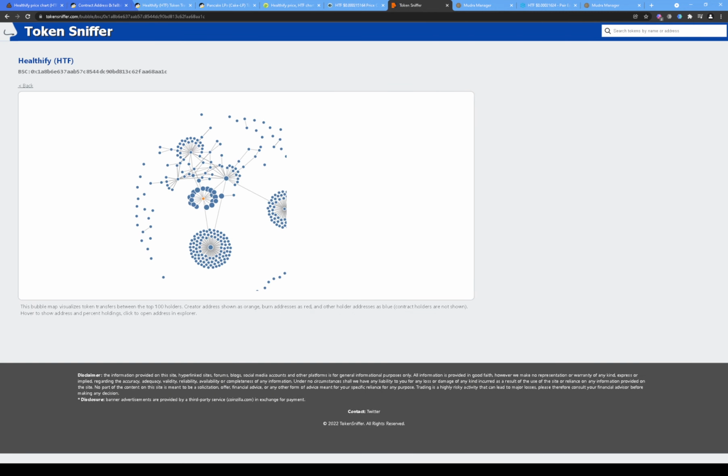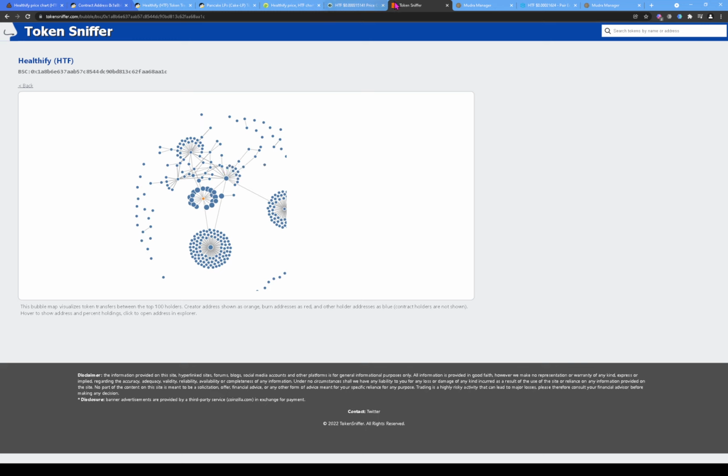All right, so at this point, I would stop my research right here, but you guys can also use your BSC scan or BSC check and other tools like that. But I would end my research right here just because of how this bubble map actually looks. A bubble map should look like I told you guys, like this right here, where none of these wallets are linked. If I see 1 or 2 wallets linked, or even 5 or 3 different wallets linked, as long as they're not holding more than 1% or 2-3% of the token supply, I wouldn't care. But here we're seeing that hundreds of different wallets are linked.